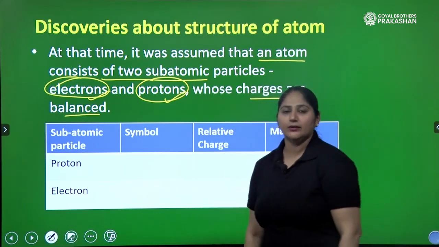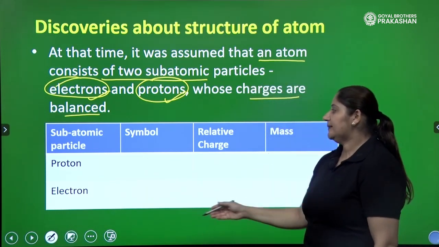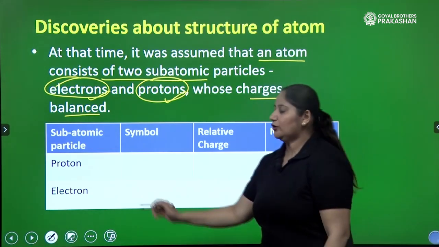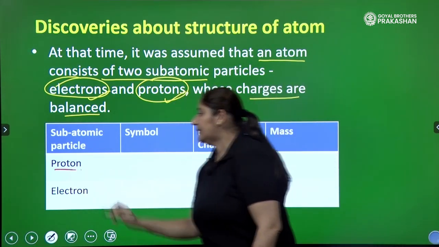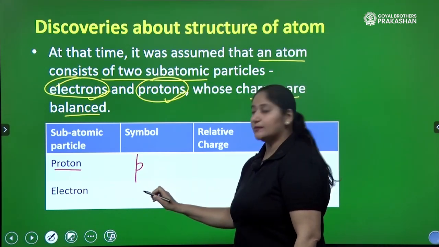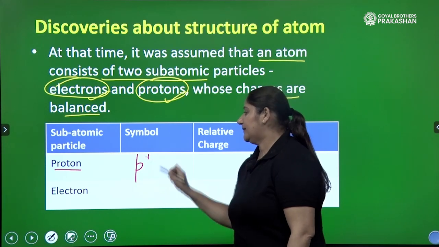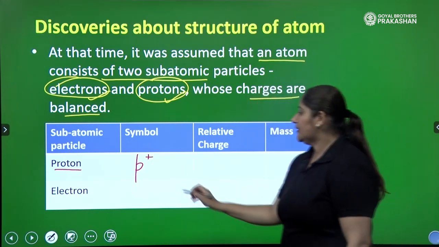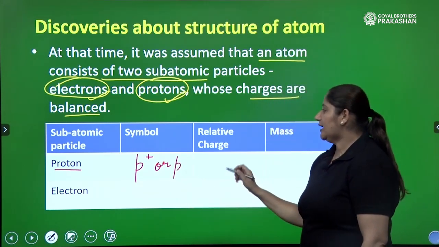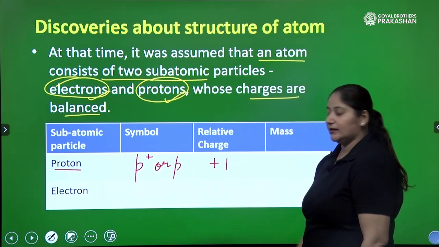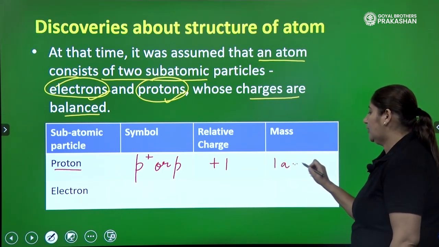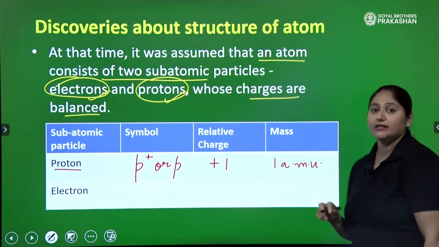And what else do we know about electrons and protons? Their symbol, their charge and their mass. So let's write that in the table. If we are talking about proton as a subatomic particle, what is the symbol of proton? Either you write p, small p, or you write p plus. Both are correct. And what is the relative charge? It is +1. Then what is the mass? It is 1 AMU, atomic mass unit, or 1 u.